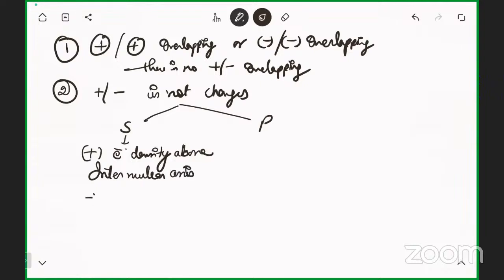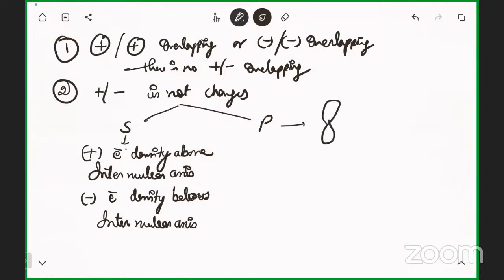And minus represents electron density below the internuclear axis. So there are two conditions for the s orbital. Plus one is the electron density above the internuclear axis, and the second is the negative sign for the electron density below the internuclear axis. In the case of the p orbital, the p orbital has a dumbbell shape.